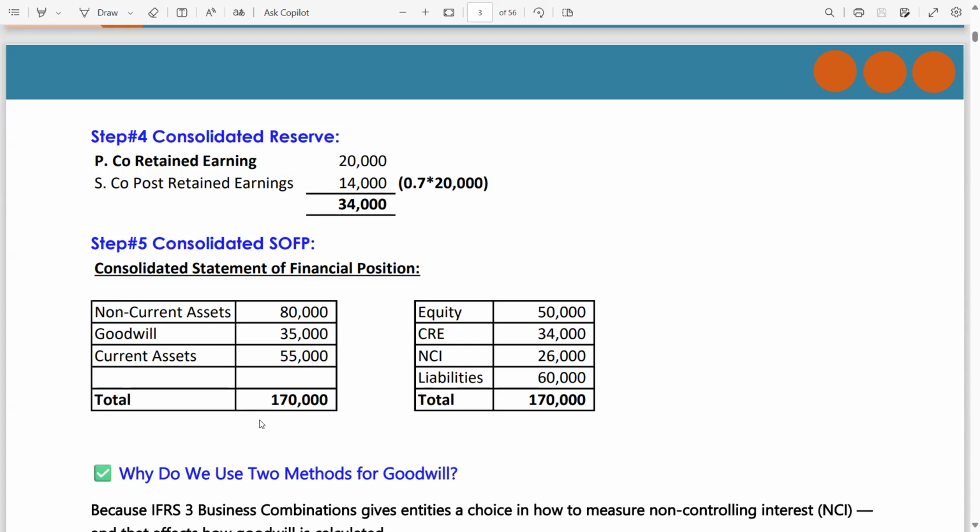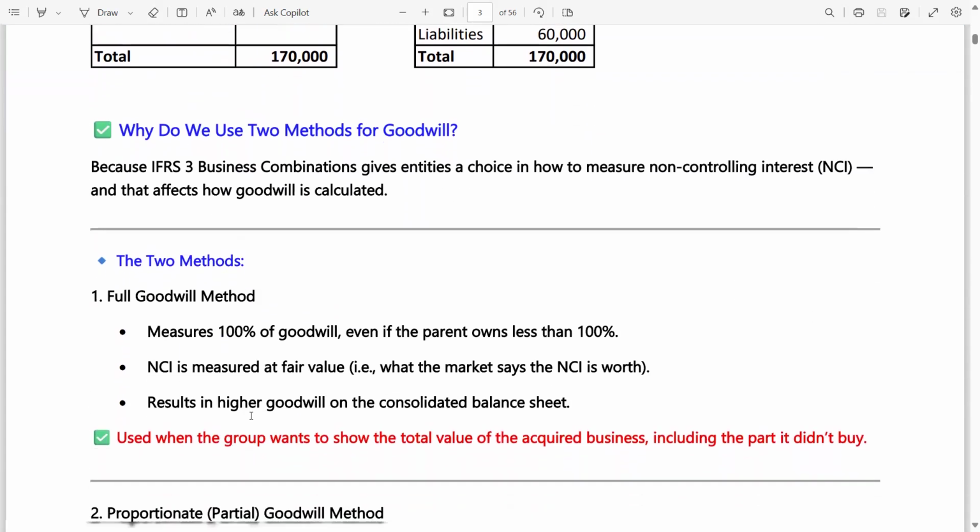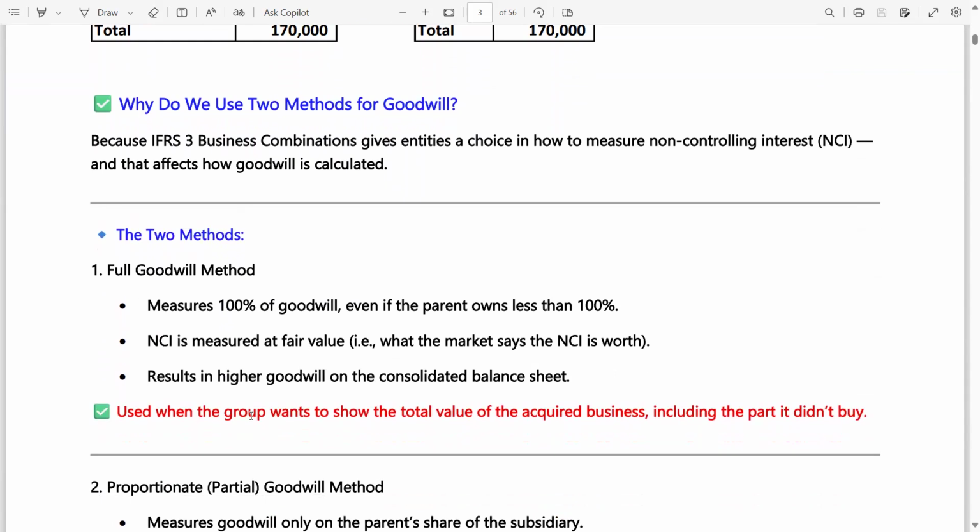Okay. Now, move to why do we use two methods for goodwill. This is for your better clarity or your better understanding. IFRS 3 we will cover once we move to the later stage. IFRS 3 Business Combinations gives entities a choice in how to measure non-controlling interest. That affects how goodwill is calculated.